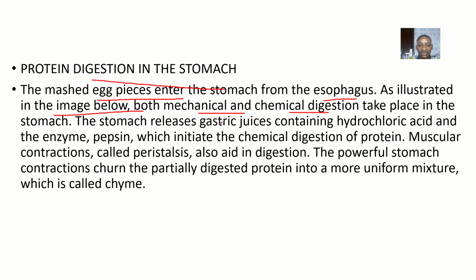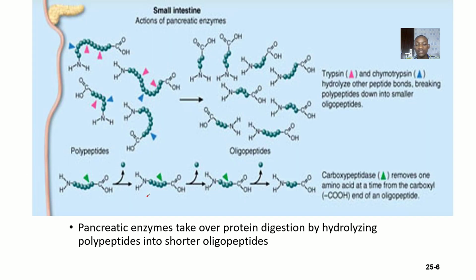Now the stomach releases gastric juice containing hydrochloric acid, and also the enzyme pepsin. This enzyme pepsin is the enzyme that initiates the chemical digestion of protein. There's also muscular contraction called peristalsis, and this aids in moving food and mixing it with the gastric juice. The powerful stomach contractions churn the partially digested protein into a more uniform mixture called chyme, mixing the protein with the pepsin.